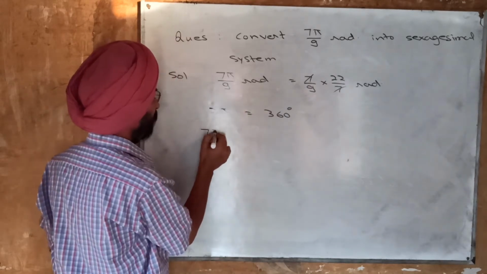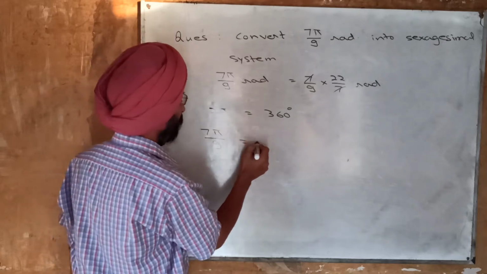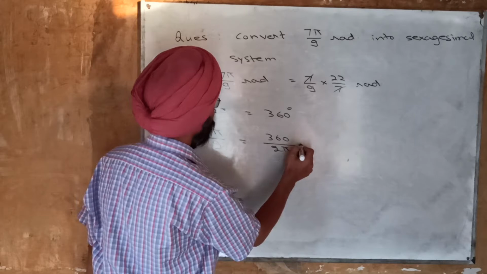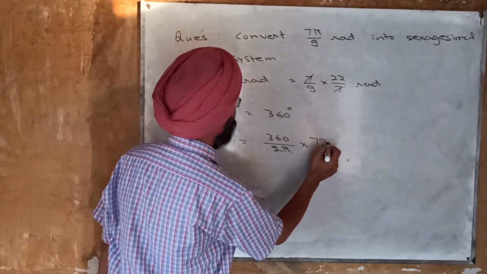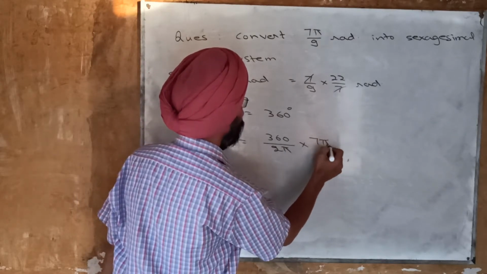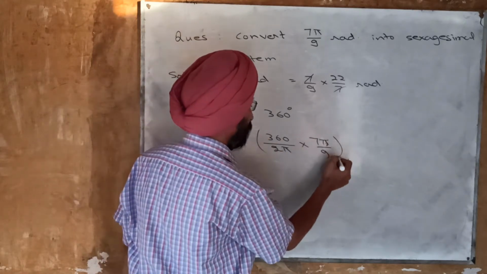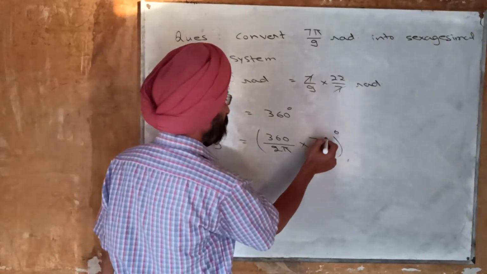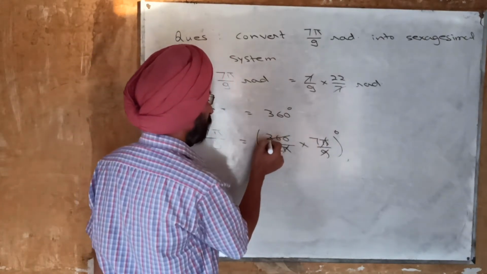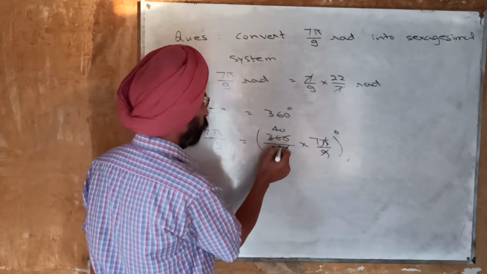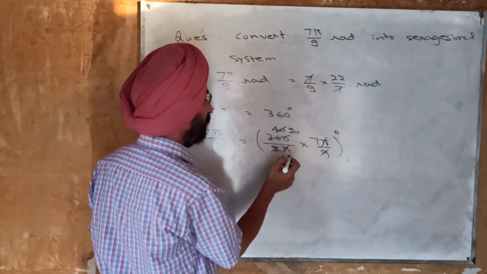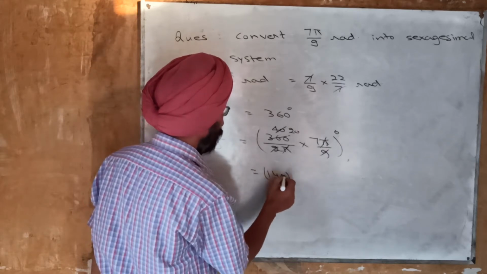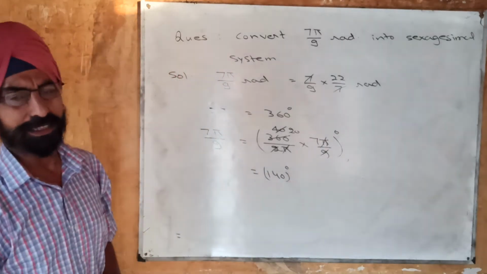So 7 pi upon 9 will be 360 divided by 2 pi multiplied by 7 pi by 9, and these many degrees. And I think this will be easier because pi is cancelled here, 9 is also cancelled, you will get 40 here. 2 will be cancelled, you will get further 20 here. 20 into 7 will be 140 degrees, which is the answer.